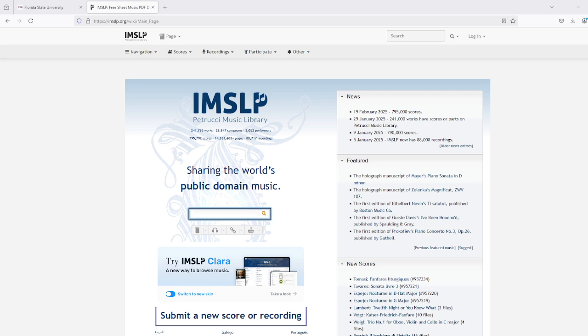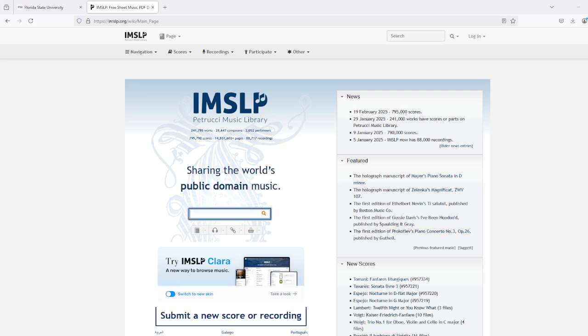The International Music Score Library Project, or the Petrucci Music Library. This digital library can be found at imslp.org, and one thing you will notice from the URL is that it has /wiki at the end. This means that this digital library is set up as a wiki page.